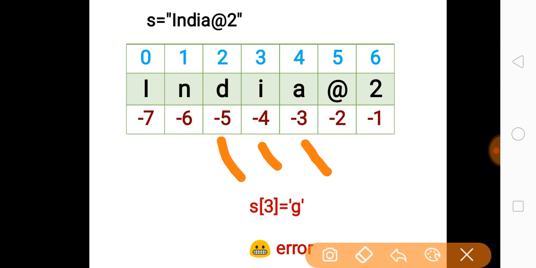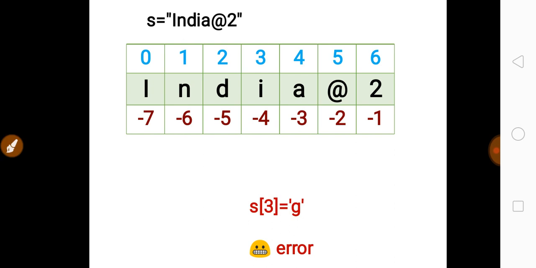There is one more thing that you must remember: a string is an immutable data type. That means you cannot update any letters inside the string.